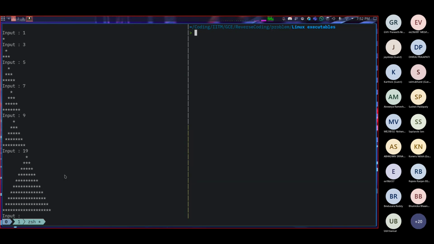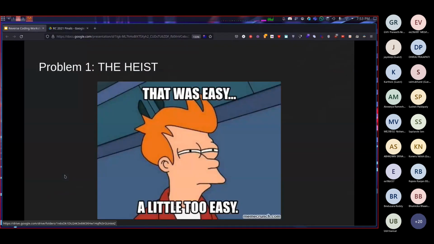Many of you might be programmers in JavaScript or C, C++, Java, whatever language, right? I don't want to focus or drill down on a single language. You just need to explain the logic here, right? So as we saw, this was quite easy, very easy, a little too easy, right? No worries, let's move on to the next problem.